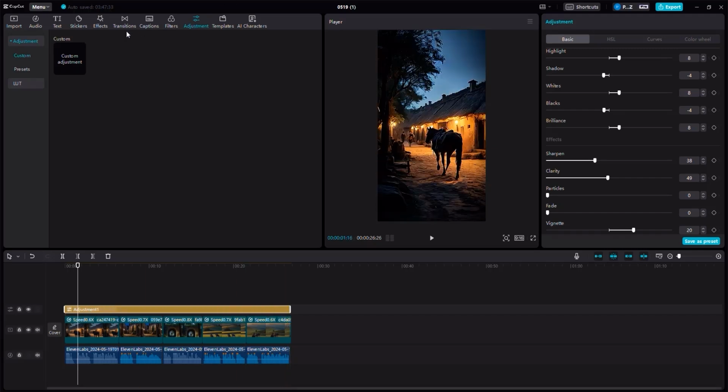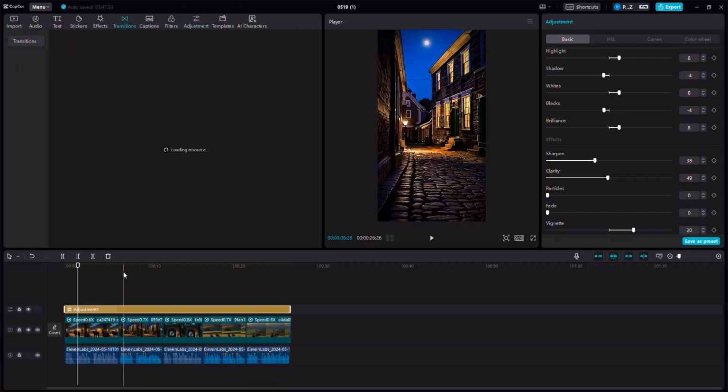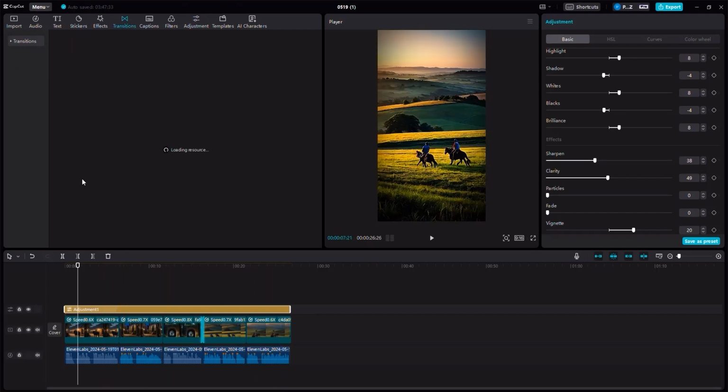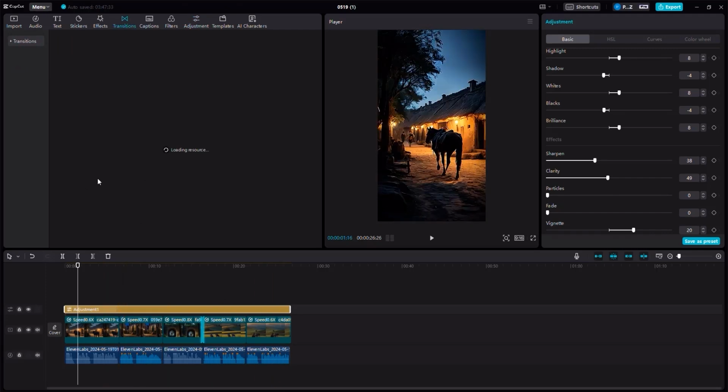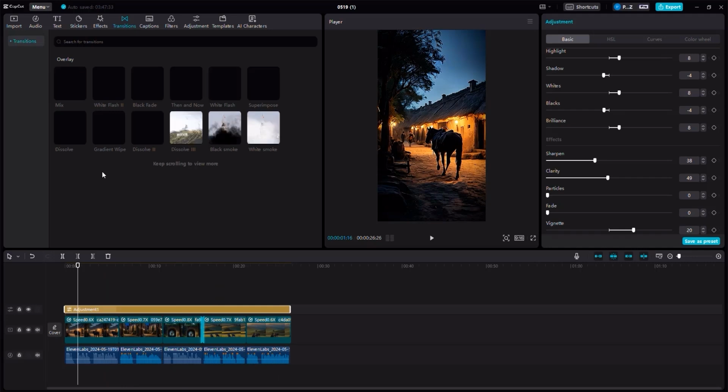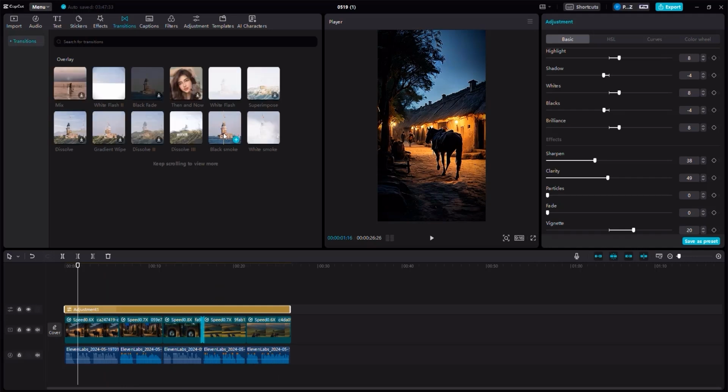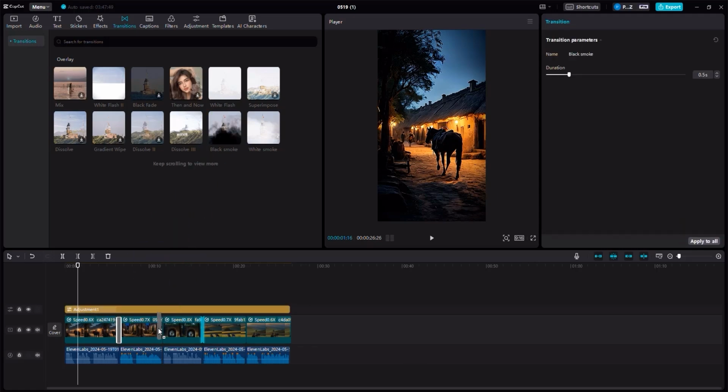Okay, now let's go to the transitions. Now for every video, we need to add a transition between each video. So click on transitions. And since this is a historical channel, a mystery channel, I'm going to use this black smoke transition, like this, and place a transition between every scene easily like this and like this until we have these transitions in between every scene.